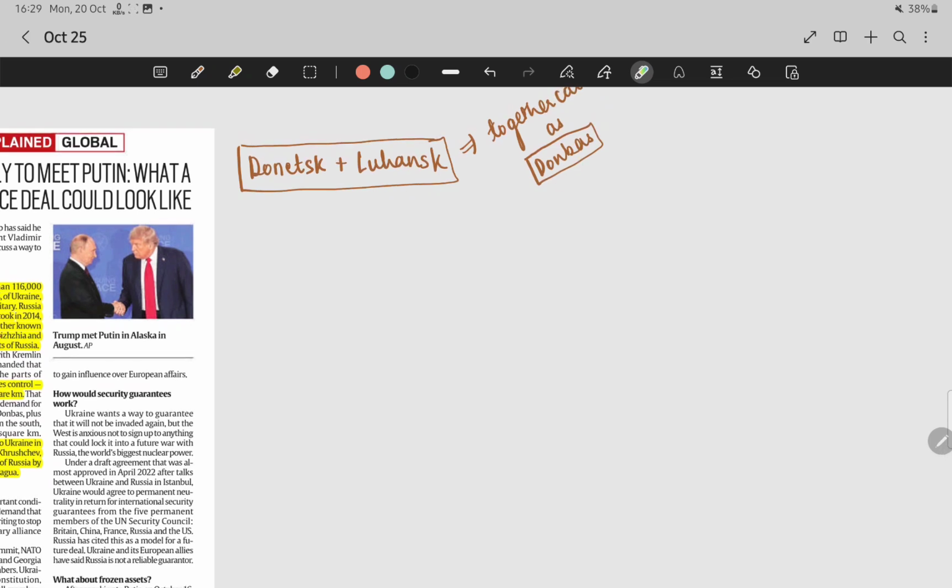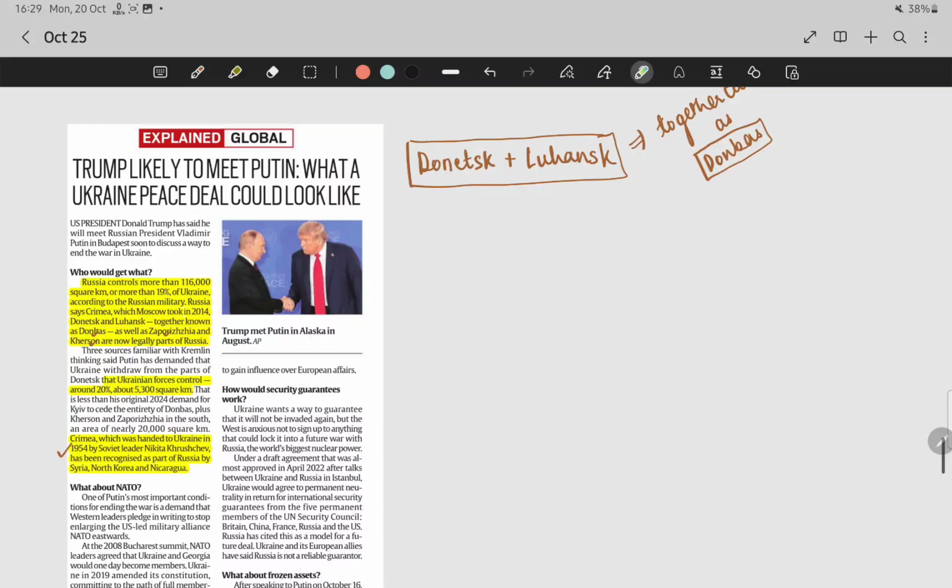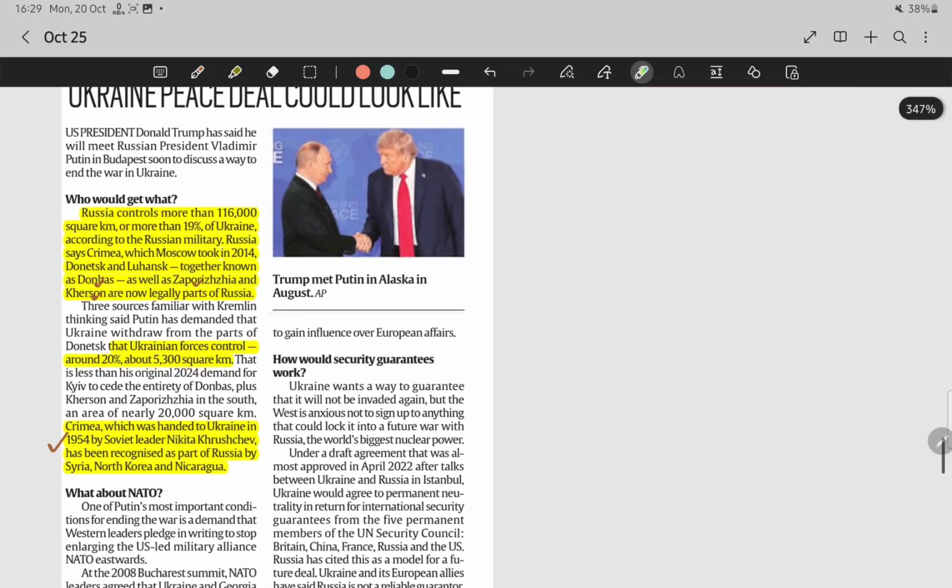मतलब दोनों मिला के Donetsk and Luhansk दोनों को मिला के the region is called Donbass. And they have also given the regions of Zaporizhia and Kherson. Zaporizhia, I think, has a nuclear plant of Ukraine.